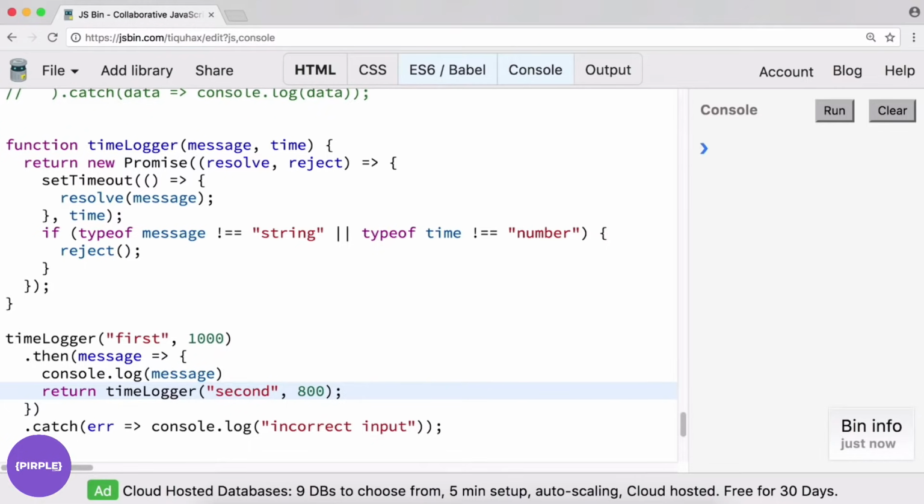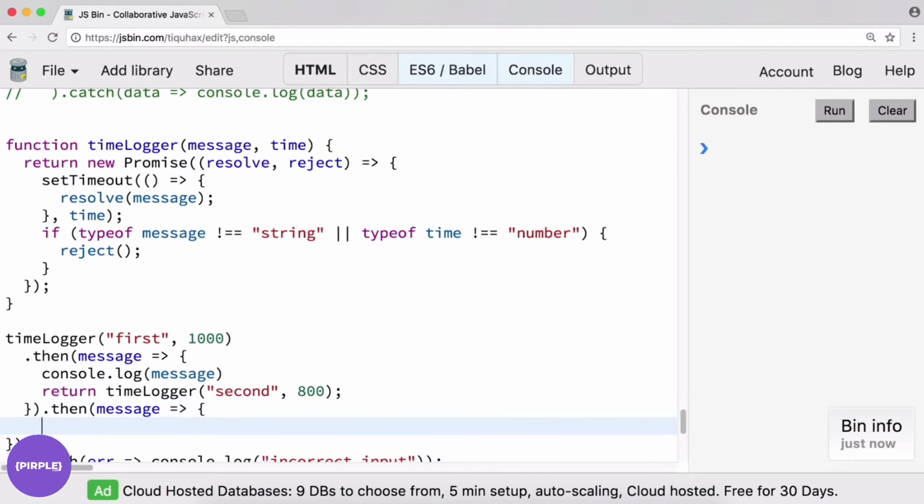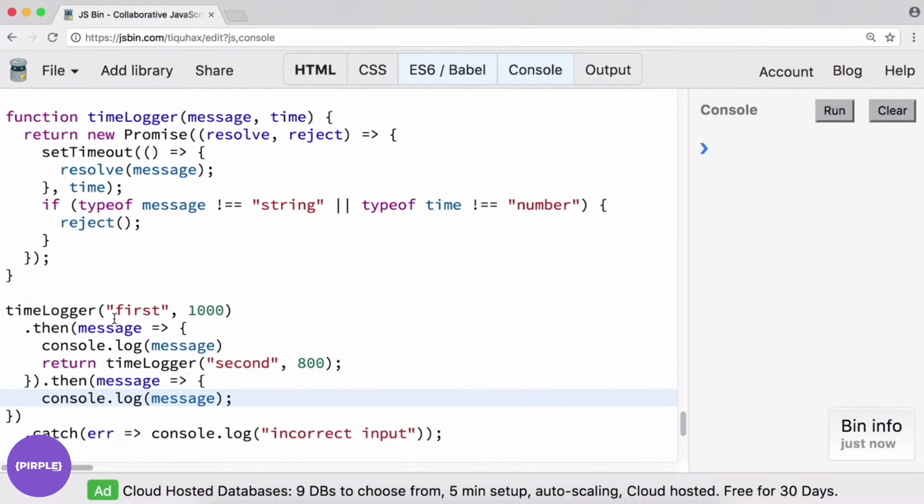Okay. Then we will do another dot then. Just going to call this one message again, and we will console.log that message. Let's see what happens. Run. We get first and then second. So it does run in the correct order.